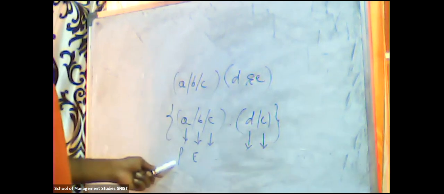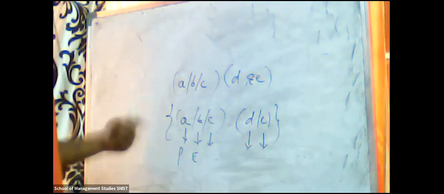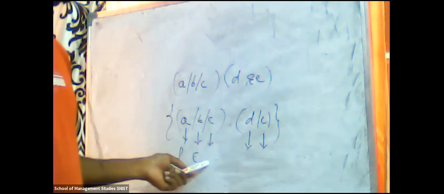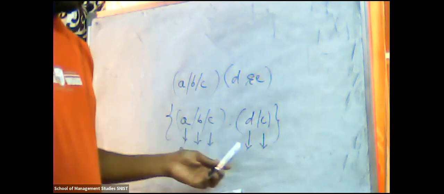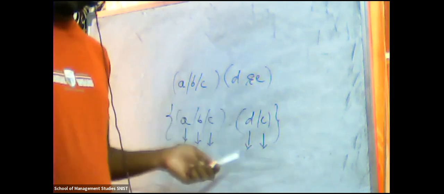A is the Poisson distribution, or we may say the arrival distribution. B is the service time distribution, the departure, which is exponential. C is the number of service channels in the system. D is the maximum number of customers allowed in the system.